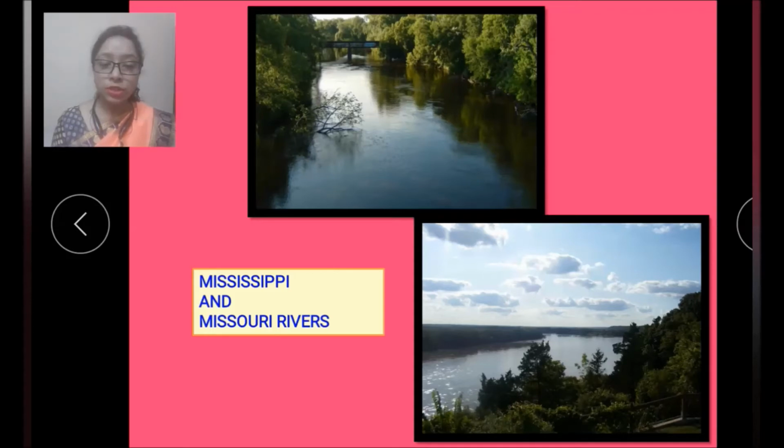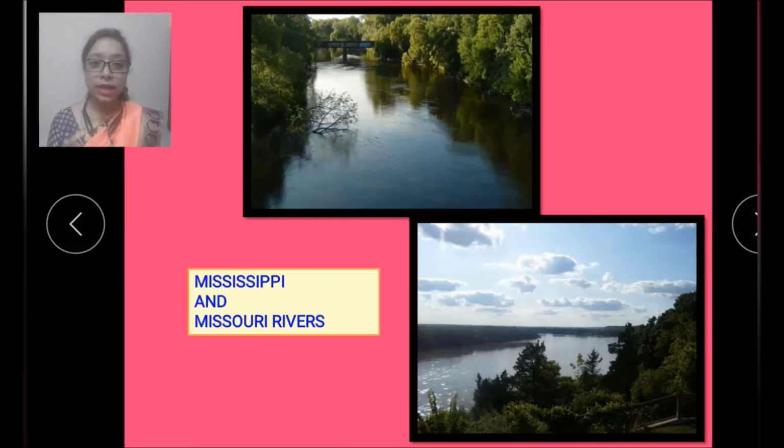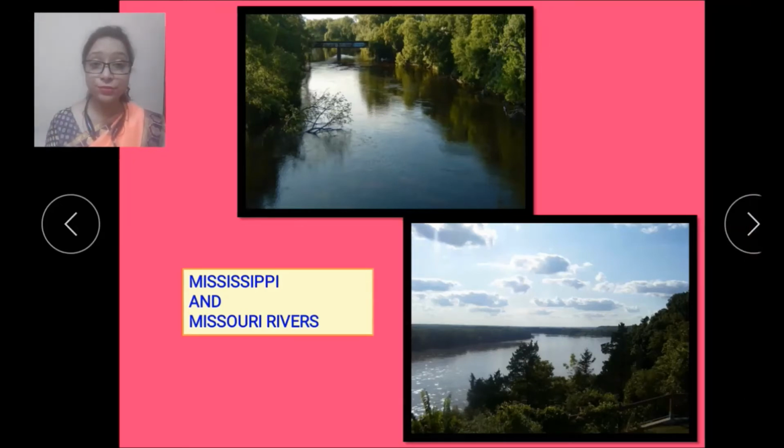So the area is watered by the Mississippi and Missouri rivers and their tributaries. That is why water is available in plenty over there, and because of this the region is perfect for agriculture. So now let's see next, children.